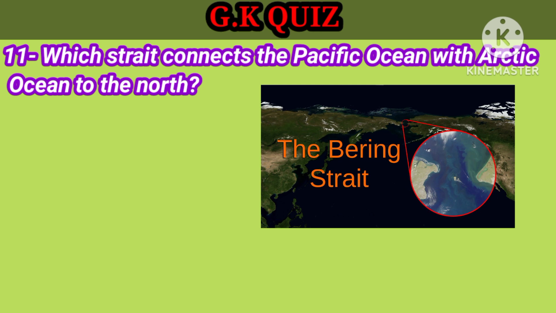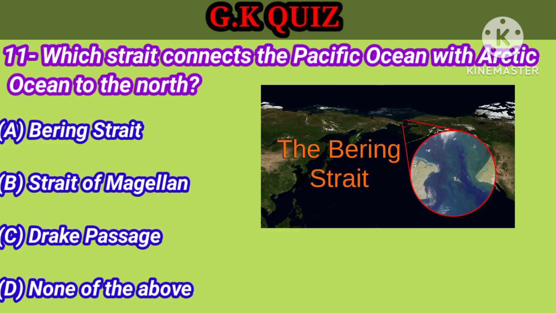Question number 11. Which strait connects the Pacific Ocean with the Arctic Ocean to the north? Your options: A. Bering Strait, B. Strait of Magellan, C. Drake Passage, D. None of the above. Your right answer is Bering Strait.